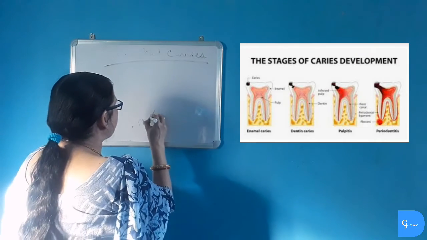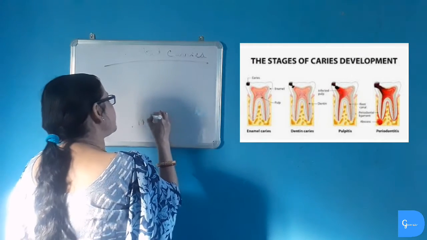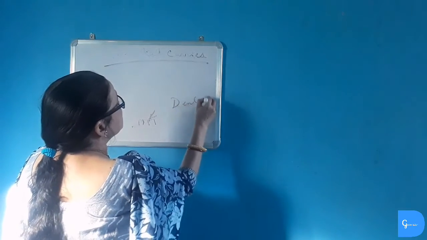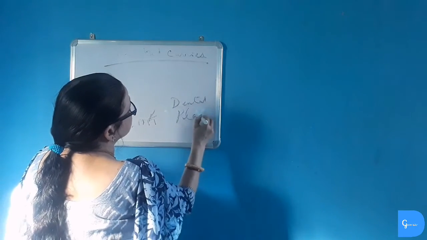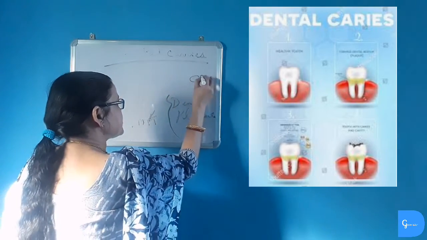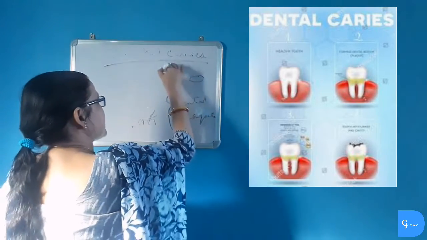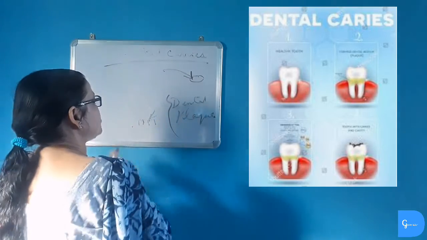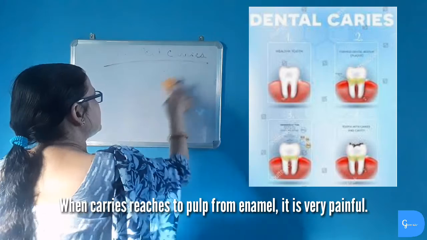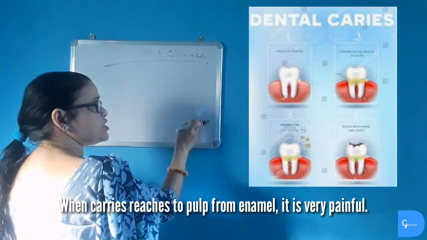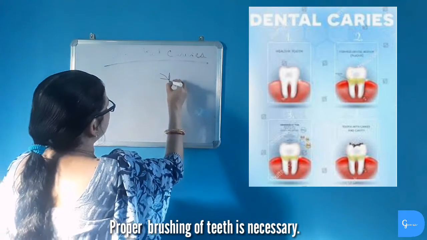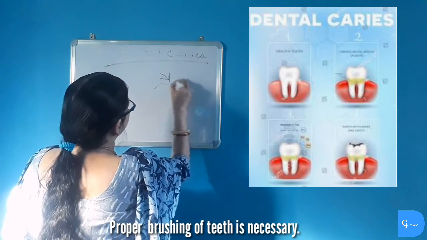Then these bacteria and food particles together form the dental plaque. This dental plaque forms a black colored structure on the teeth and prevents saliva from reaching the teeth. So what happens? This obstructs the saliva from reaching the teeth. Acts on the enamel of the teeth.